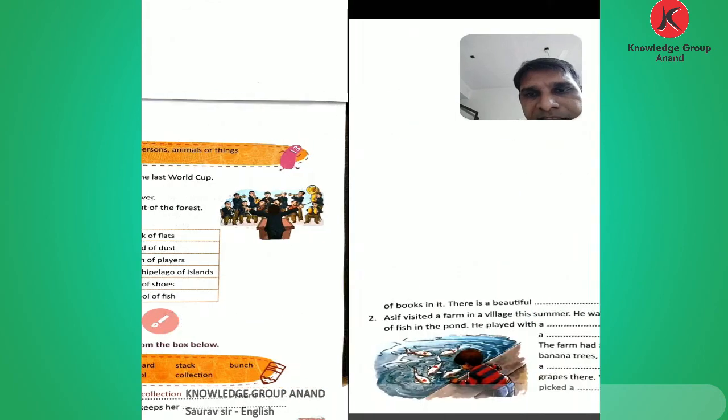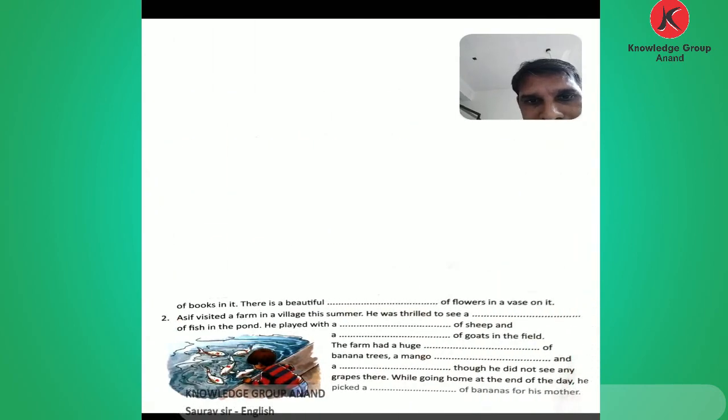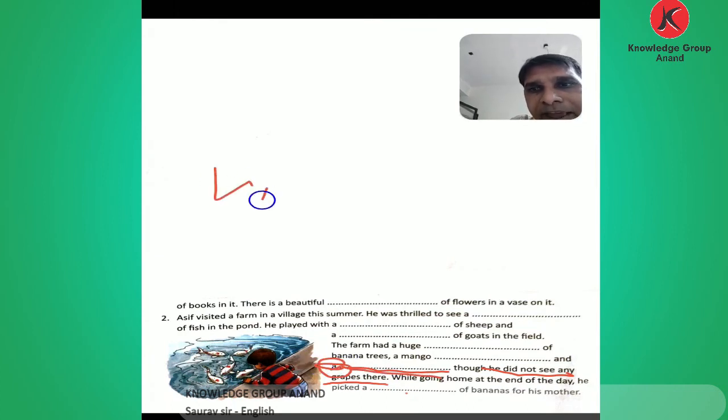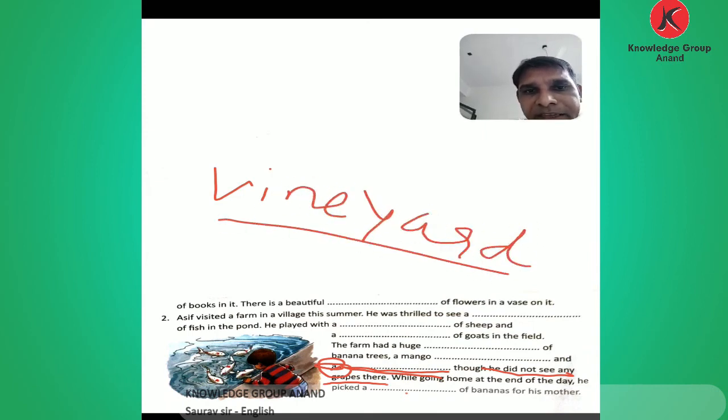Okay, then the next blank, and a blank though he did not see any grapes there. What? For the grapes we use here in this blank, vineyard. Okay, vineyard of grapes. Though he did not see any grapes there.